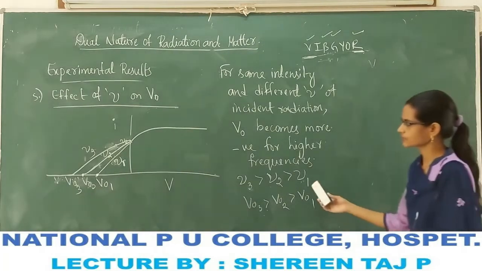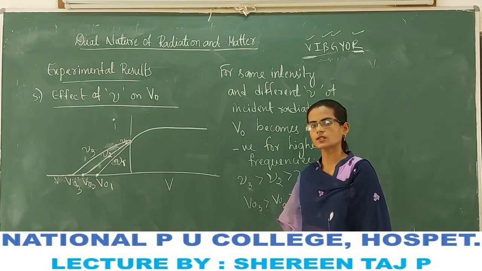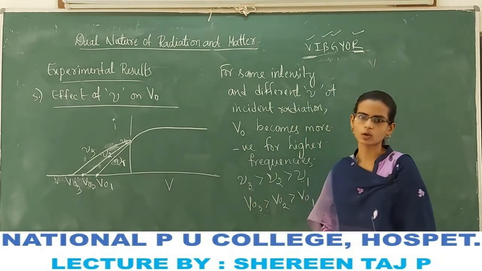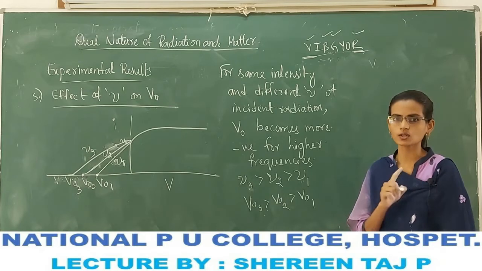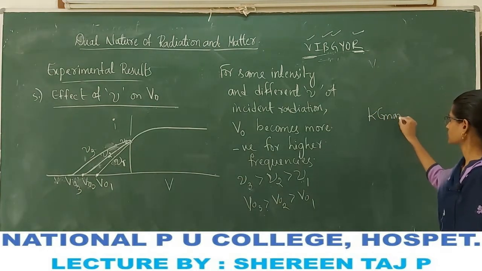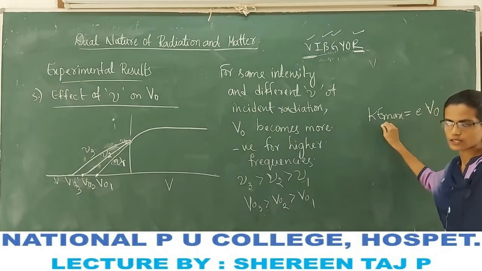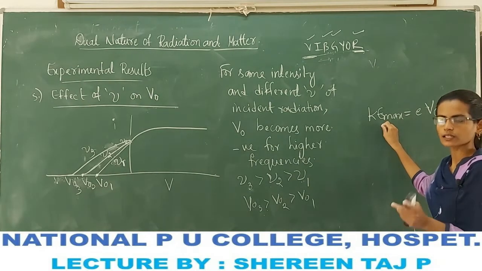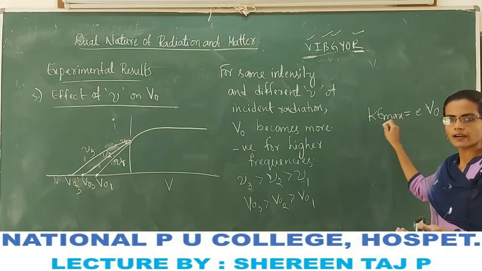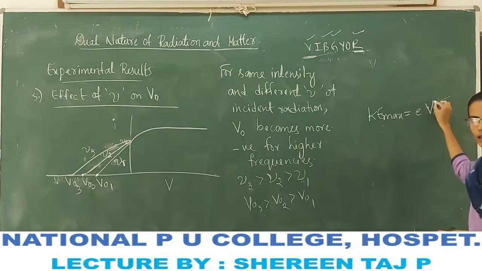Here we are using higher frequencies, meaning the energy of the radiation is increasing. When the energy of the radiation increases, the stopping potential also increases, because the maximum kinetic energy of photoelectrons is given as e into V0. V0 increases. If the energy of the photoelectrons is more, the anode should exert more and more retarding force. So this V naught is also more.